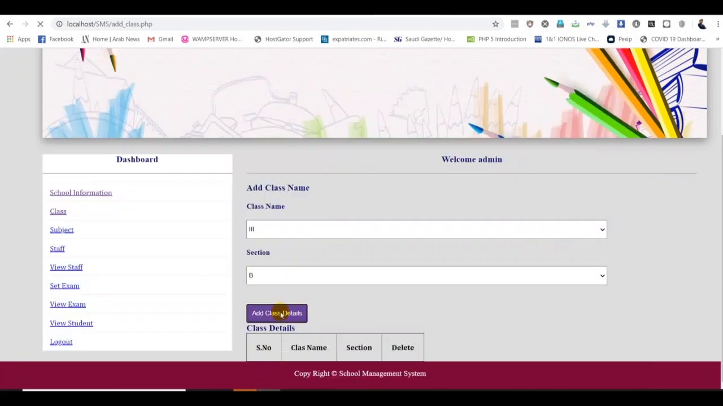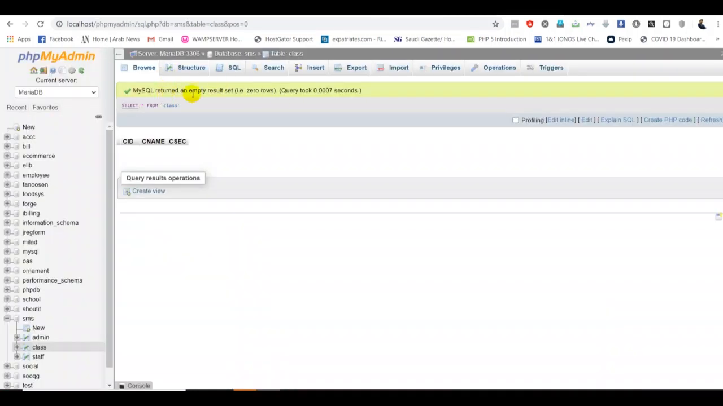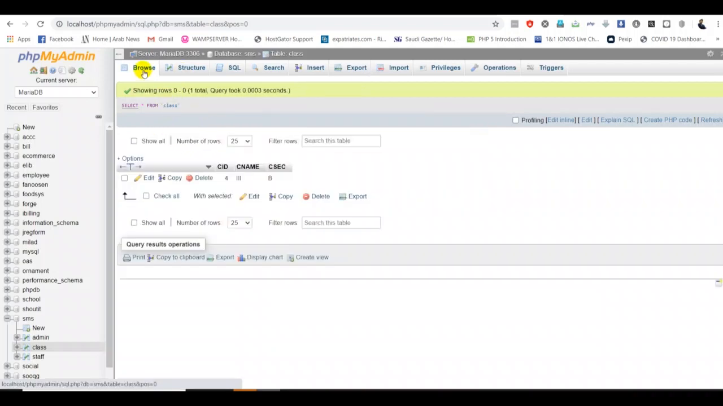So I click now. Here guys, good, insert class success. But this particular data should be recorded into our database. Let me go and check now. This is our class, this is class name. This is the rows of the class in the table. I go back and browse. See, I have added class name 3 and B, but the CID should be 1. The reason is that it is auto increment. Already I have added some sample records and checked myself. That's the reason it is starting with 4.